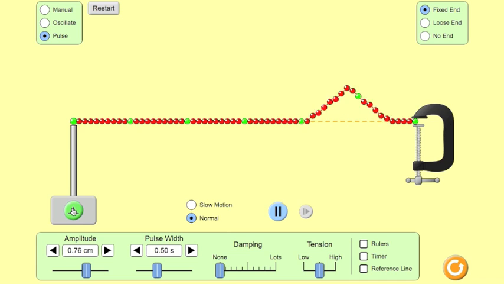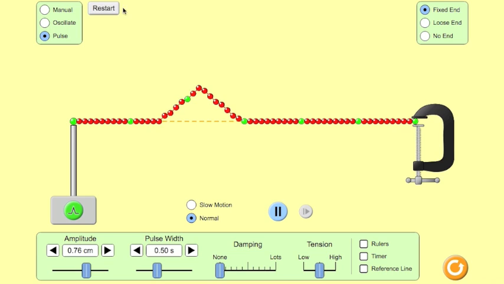as you see, the animation depicts a behavior which is referred to as inversion. The pulse becomes inverted upon reflecting off the fixed end. That is, the pulse with an upward displacement will reflect off the end and return with a downward displacement. This inversion behavior will always be observed when the end of the medium is fixed.